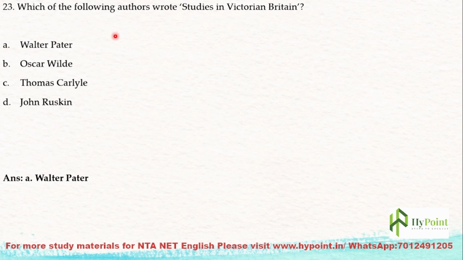Next, which of the following authors wrote Studies in Victorian Britain? So you have to find out the British author who has written the studies. Walter Pater, Oscar Wilde, Thomas Carlyle, and John Ruskin. See, all these people belong to which age? The Victorian age. So the answer is Walter Pater. Walter Pater is the author of the studies.